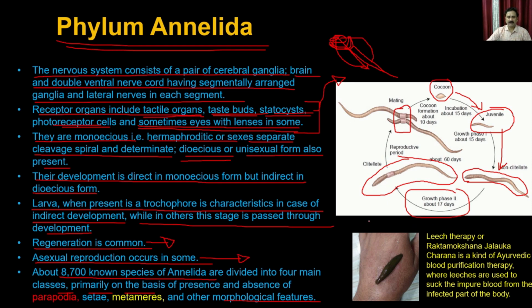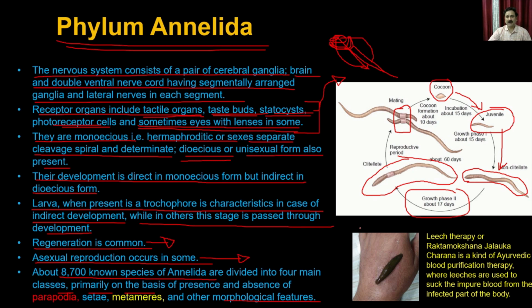Apart from that, the phylum Annelida also has very significant applications. The earthworms are called the farmer's friend, because when they are present in the soil, they eat the soil, take up whatever nutrition is present within it, and then excrete.